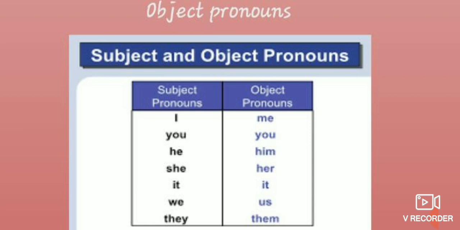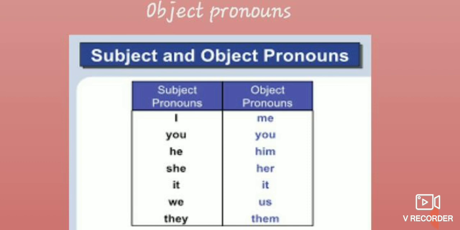Just go through it. For example, "I gave her her pen." I gave what? Ask a question, or else ask, I gave to whom? If you get the answer, then only it is an object. If you didn't get the answer, then that is not an object. So at present, keep it in your mind: after a verb, if you get any name, you have to use an object pronoun. Depending upon the sentence, you can use different forms of the pronouns.